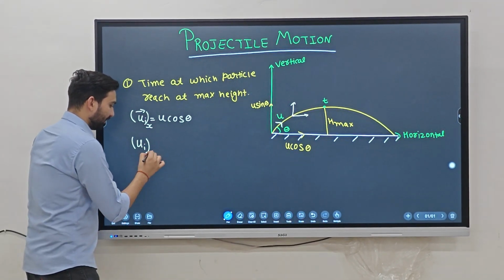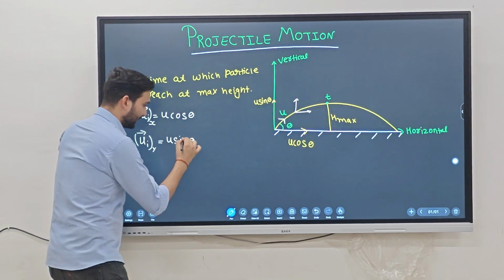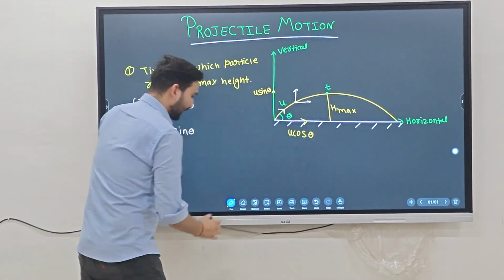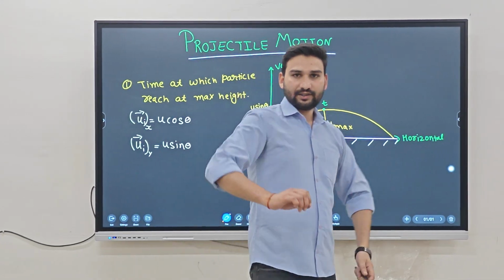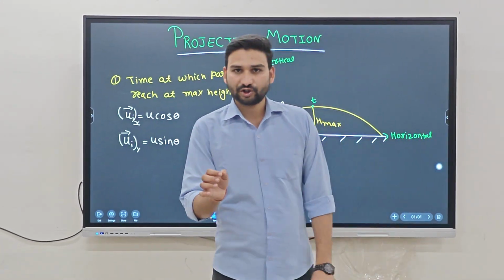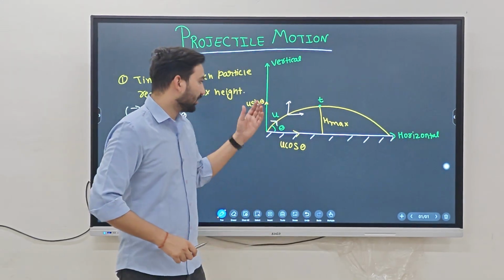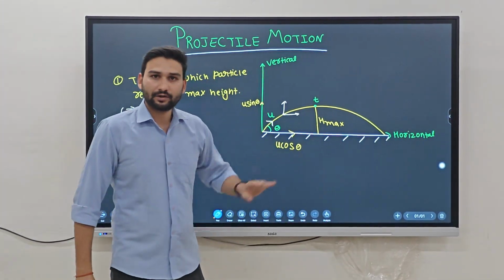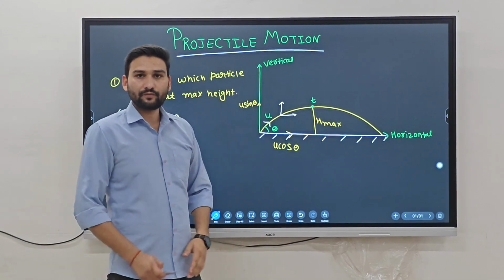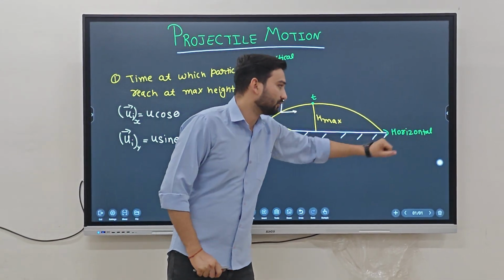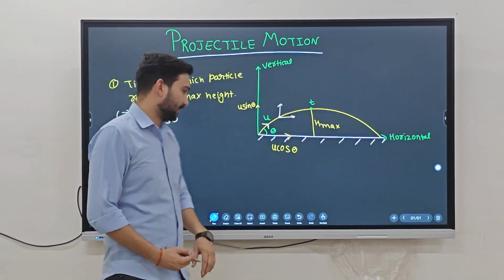And you know that the horizontal motion and the vertical motion are independent of each other. The horizontal motion of a particle does not depend on the vertical motion, and the vertical motion does not depend upon the horizontal motion. They are independent of each other.